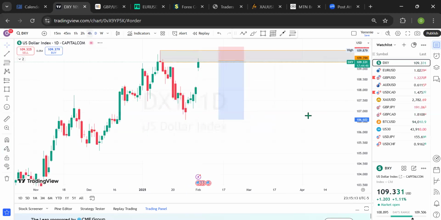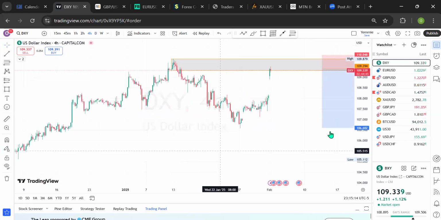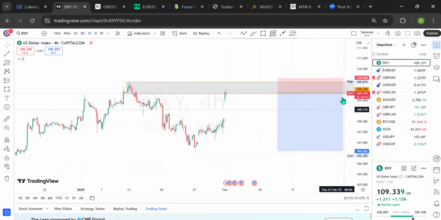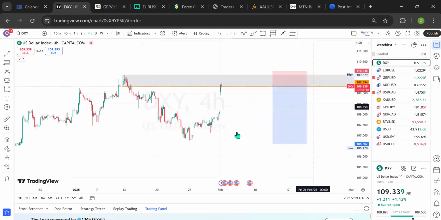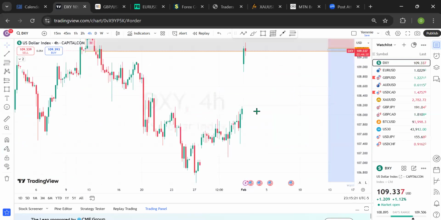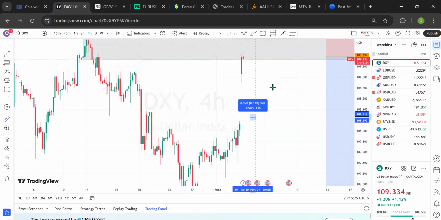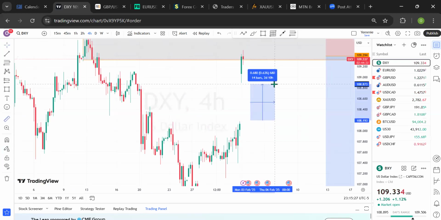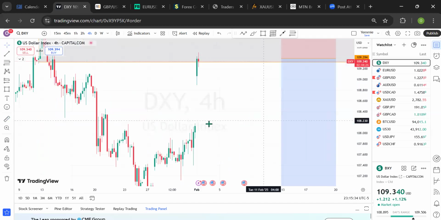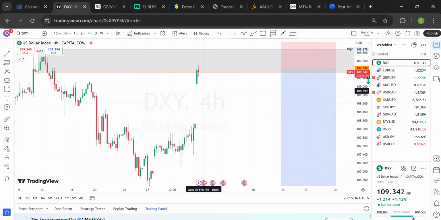Going to the 4 hours, the analysis and the outlook remains the same, because I will be waiting for the market to do much of a sell to cover up the gap created right here. When you look at this, the market has created over 680 points there, in fact about 708. So what we're expecting is to see more sell on the DXY. We expect it to drop.